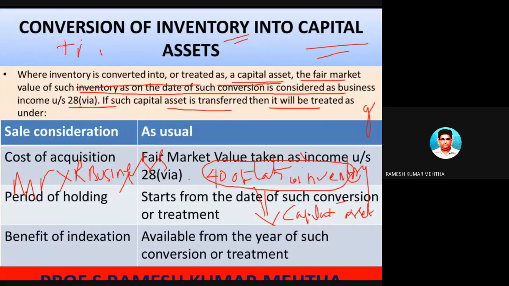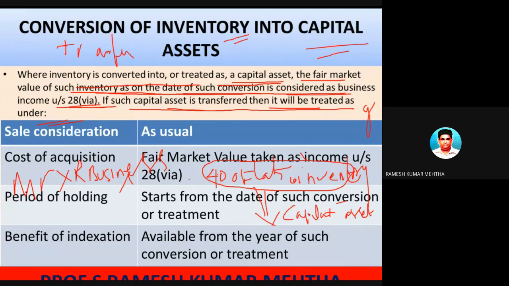So the fair market value of such inventory on the date of conversion is considered as business income, not capital gain. And if this capital asset is subsequently sold, if it is transferred, then it will be treated as a capital asset being sold.